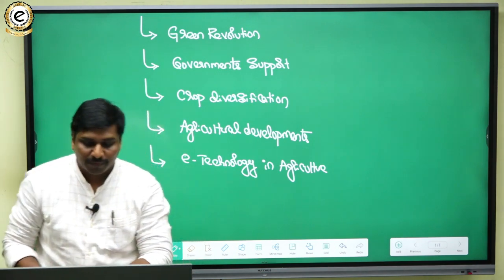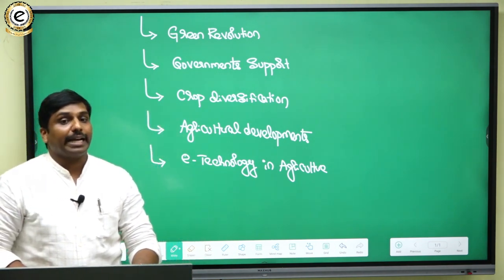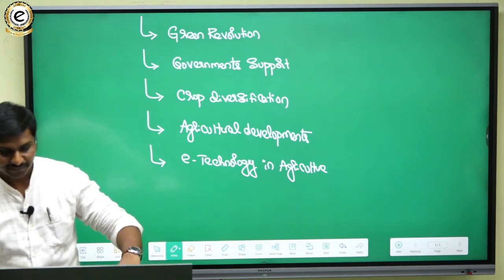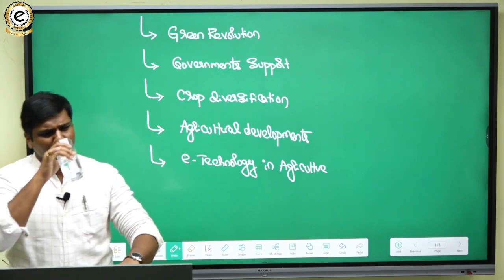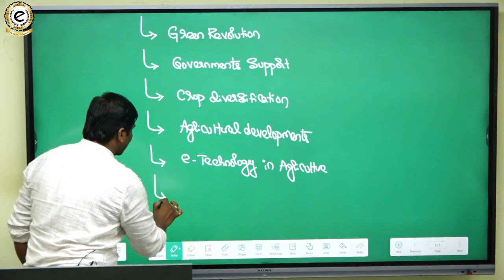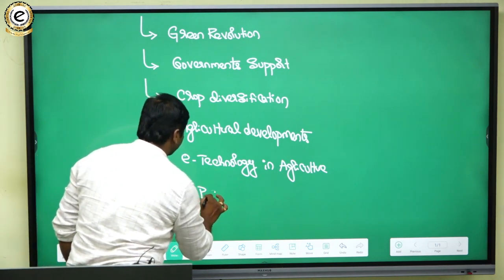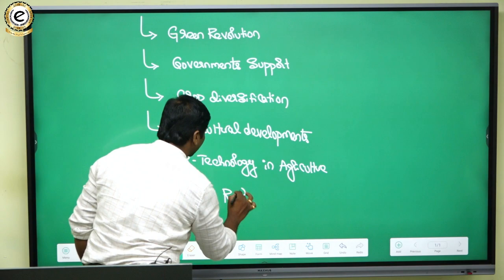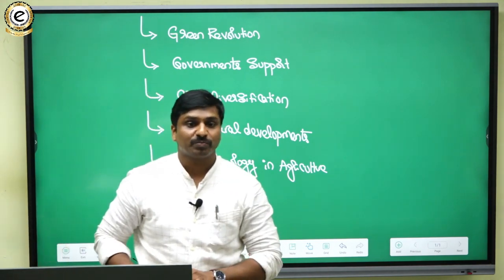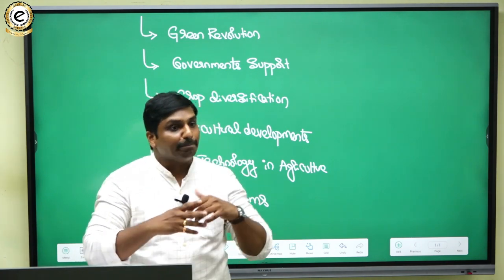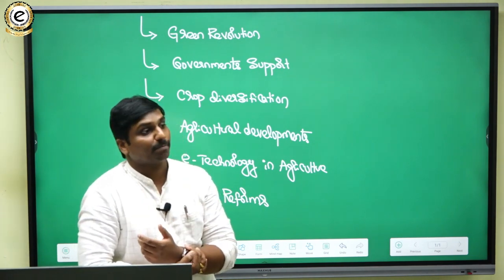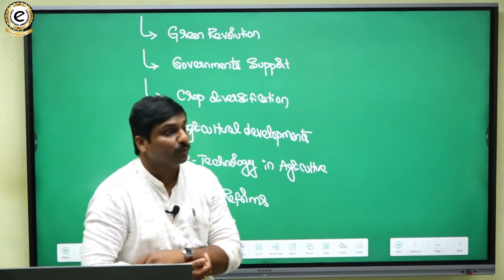Okay, apart from this, global demand is one important aspect. Obviously, we can mention LPG reforms, the new economic reforms, which have helped cross the international barriers that existed.